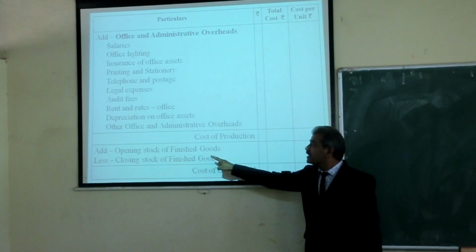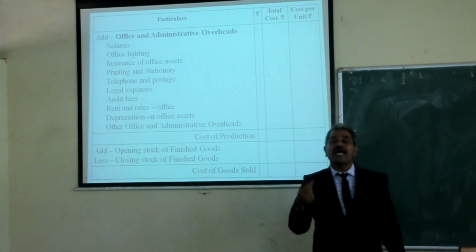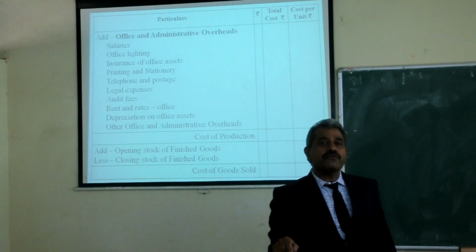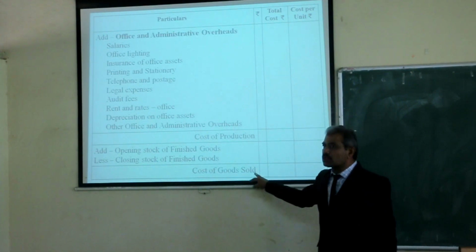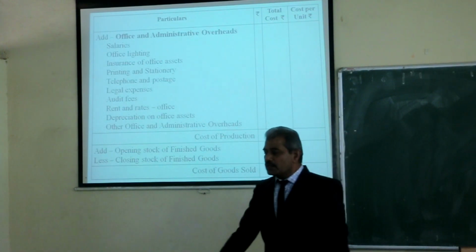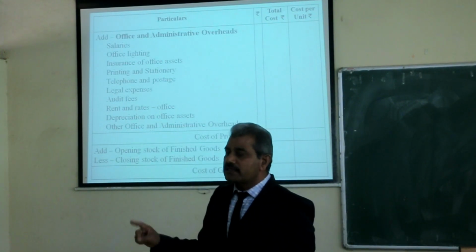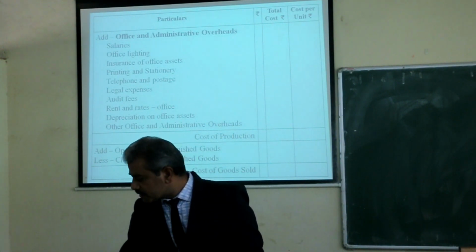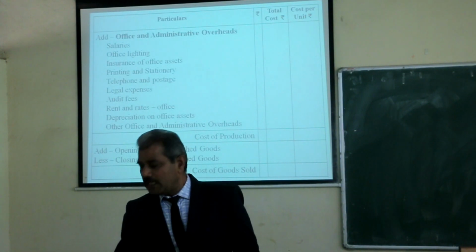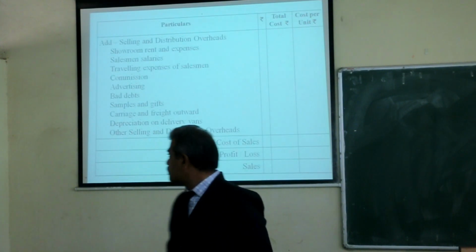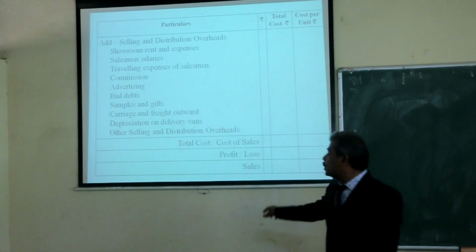And after adding opening stock of finished goods and deducting closing stock of finished goods, you will get the cost of goods sold.